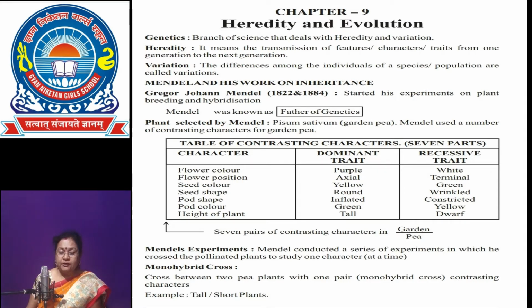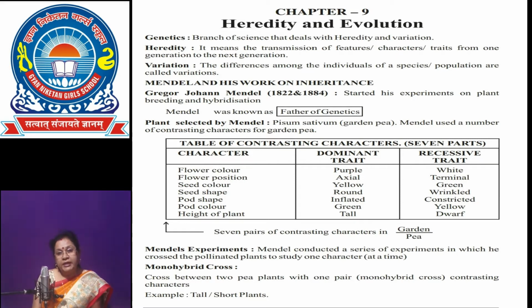Dominant traits, the traits which are expressed in the F1 generation of the cross studied by Mendel. Recessive trait, the trait which is suppressed in the presence of dominant trait in F1 generation. For example, the tall plant is the dominant trait, whereas the dwarf pea plant is the recessive trait.